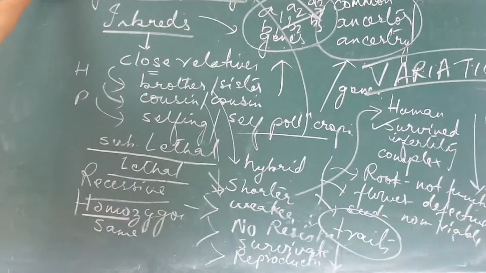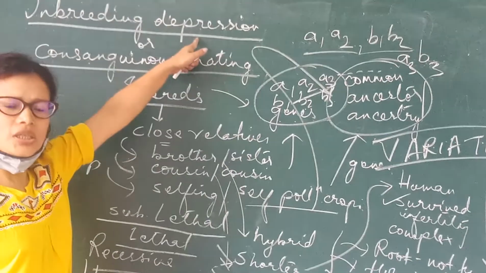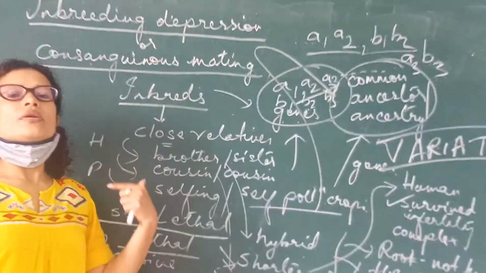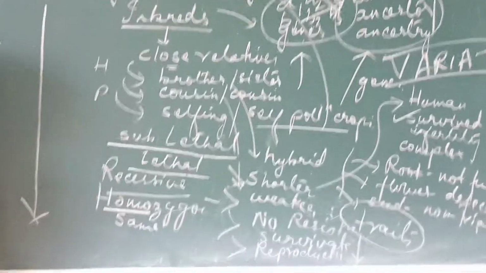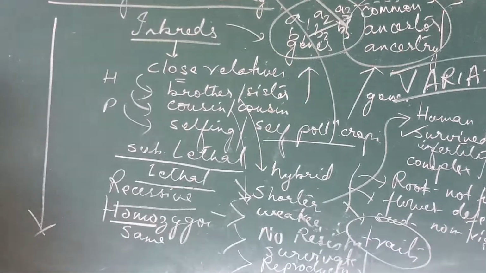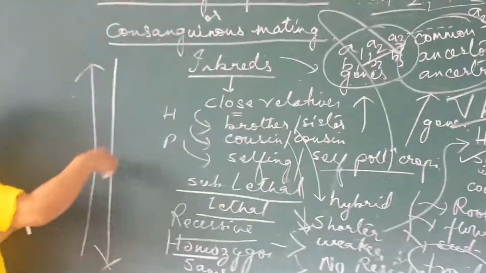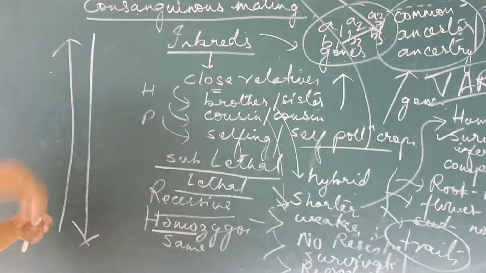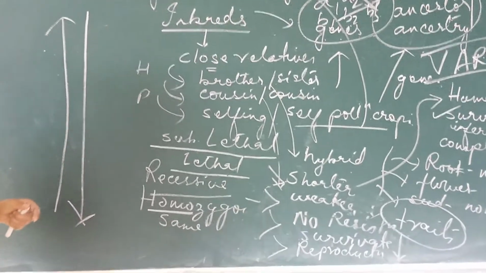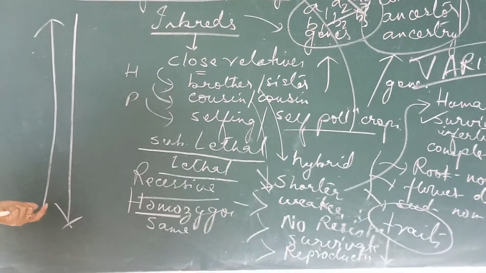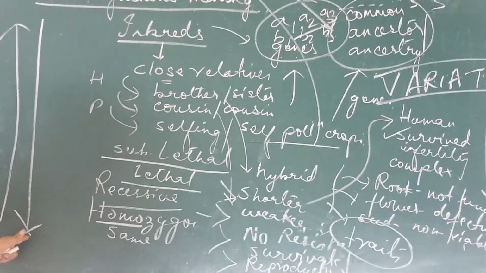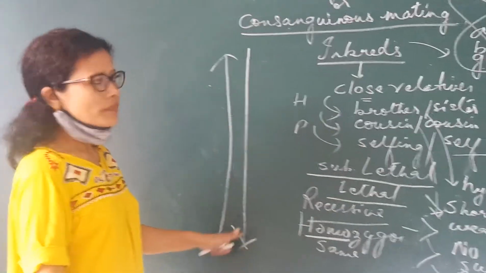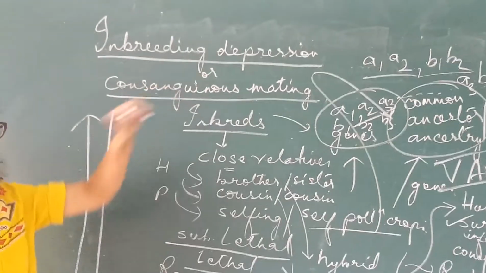That's why when we talk about inbreeding, we are talking about depression. Why depression? Why not expression? Depression because everything is going downhill. Okay, when I cross a plant, I want everything to go uphill. Reproduction should be maximum, survival should be the best, flower should be the best, root should be the best, the seed should be the best. But in case of inbreeding, everything is going downhill. Reproduction is zero, the roots are useless, the flower useless, the seeds are useless. That's why we call it depression.